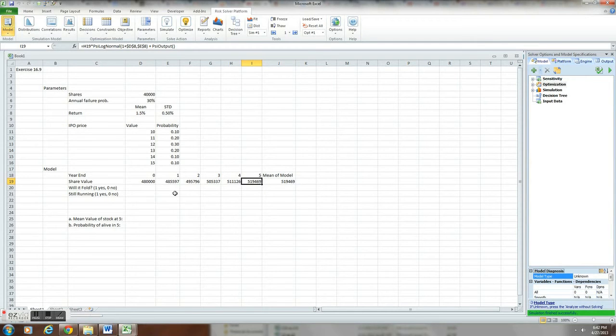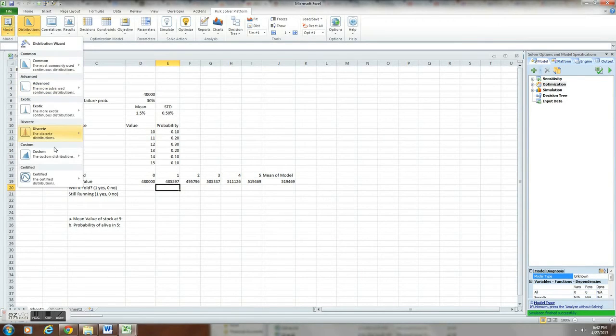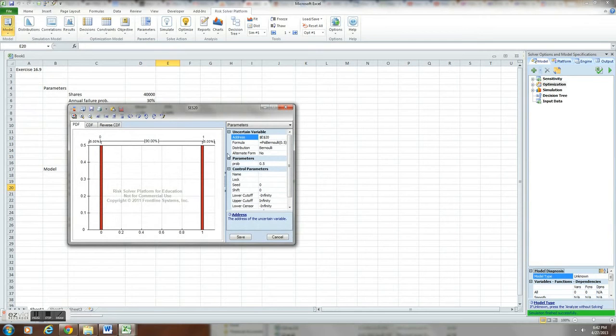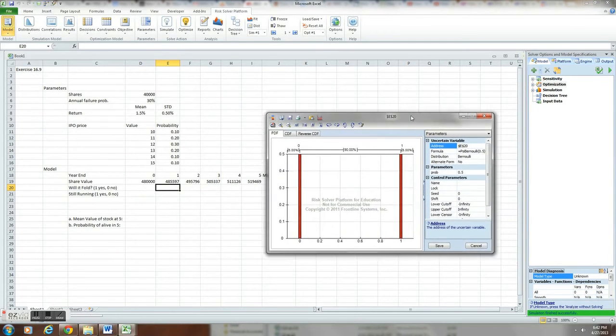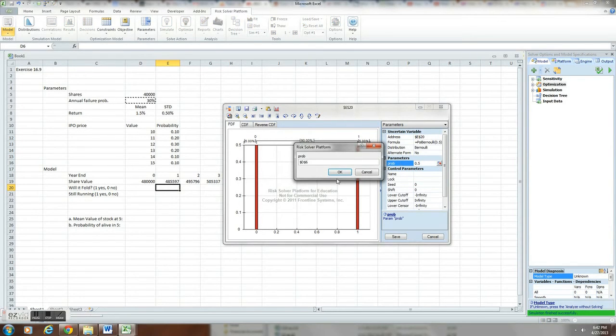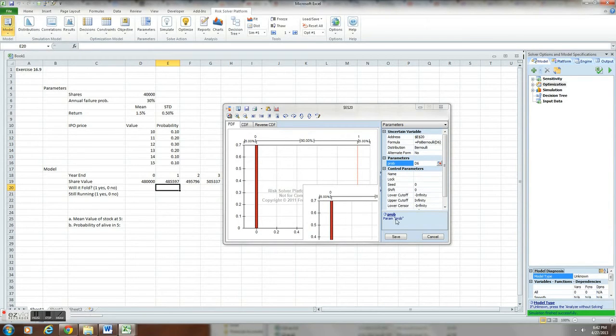So coming down here, we have to answer the question now, will it fold? 1 being yes, 0 being no. Since we have this, we're going to be using a different type of distribution, and we're going to go down to discrete and then Bernoulli. This is Bernoulli's discrete distribution, which takes a value of 1 with success and 0 with failure. So in this case, 1 success would actually be failure. But what we're going to do is edit this. The probability of it folding, so yes, it would fold, was given to us earlier. So we're going to edit this to 30%. Okay, and then we're going to save that.